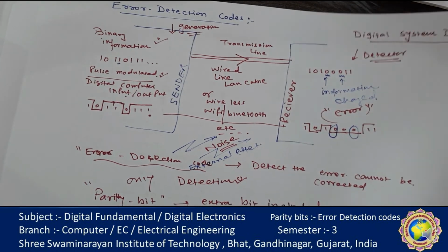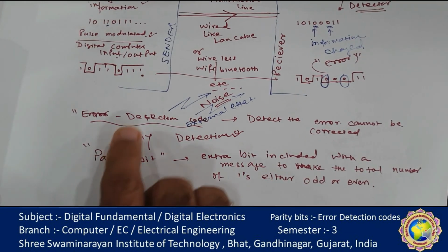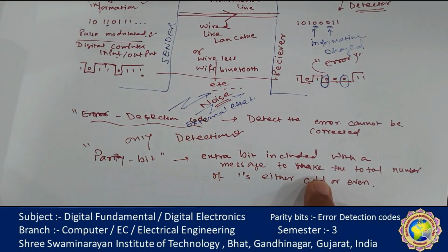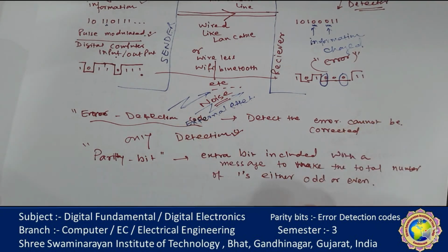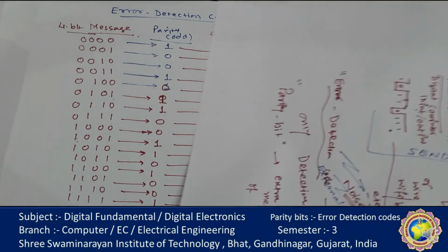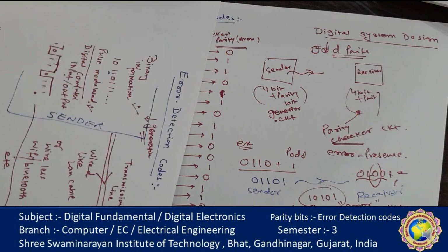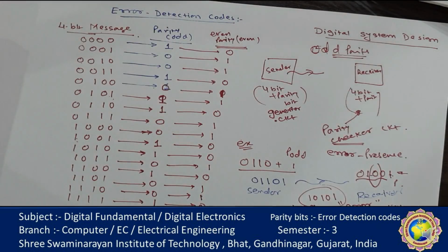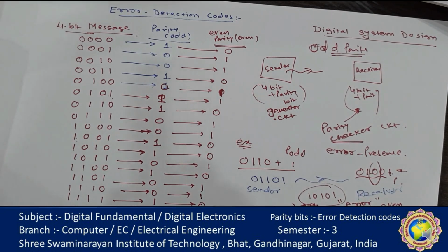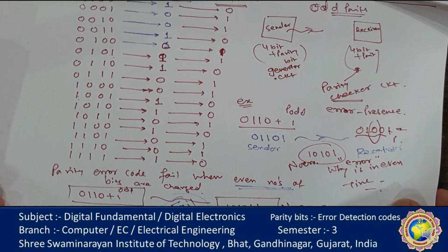The second thing is that parity is an additional bit, useful as an error detecting code, and the most popular method. An extra bit is included with the message so that the total number of ones is either odd or even. So there are two types of parity, odd and even, and we found odd in this way and even in this way. Then we took one example. In this way the error can be detected, but only in terms of an odd number of bits, 1, 3, 5. If an even number of bits are changed, the system fails, as we explained in this example.